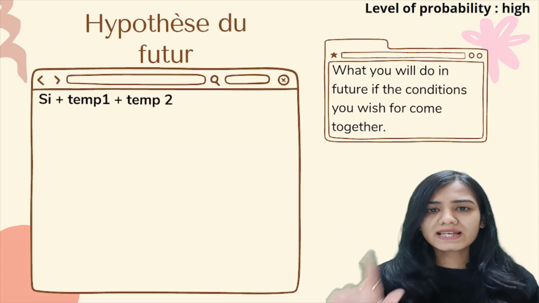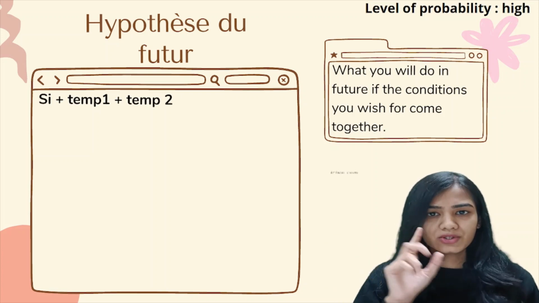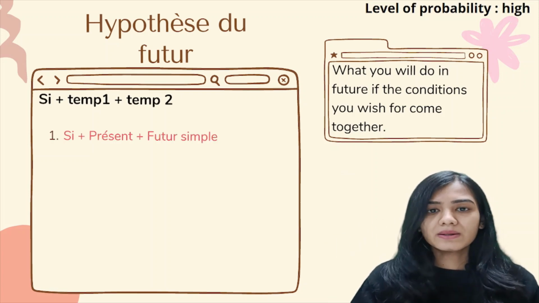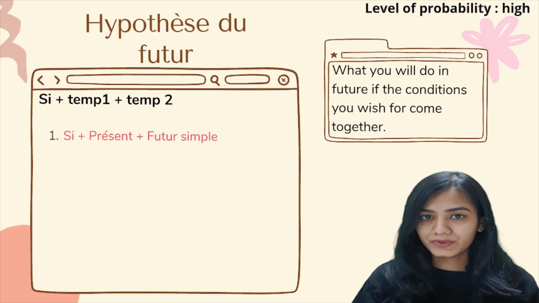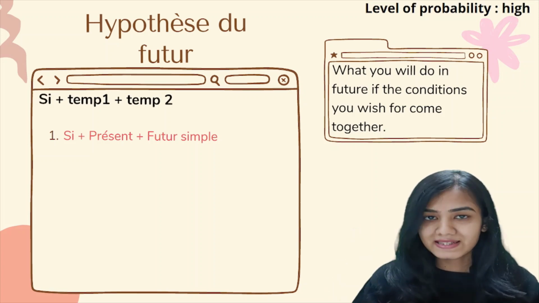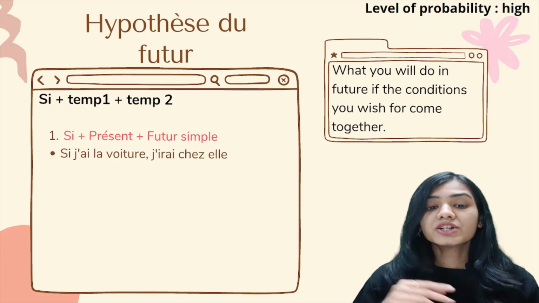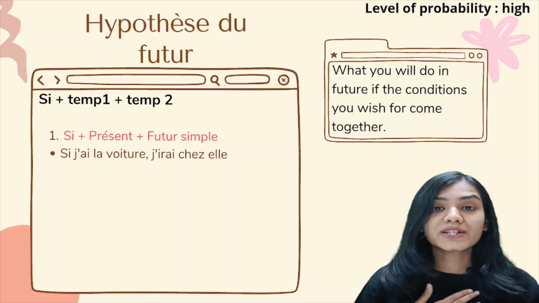So in this case, the first one is si, tant un, tant deux. So the first condition and the second condition. Si plus présent plus futur simple. What is futur simple? The will tense. So si j'ai la voiture, j'irai chez elle. Si j'ai la voiture.